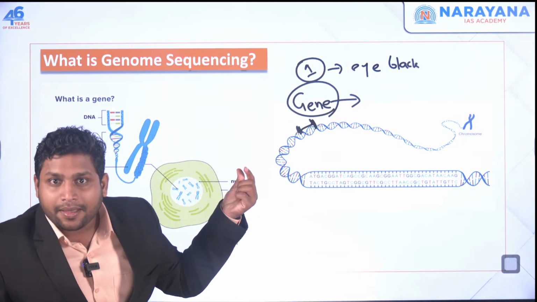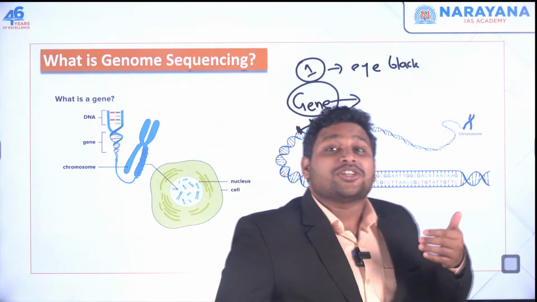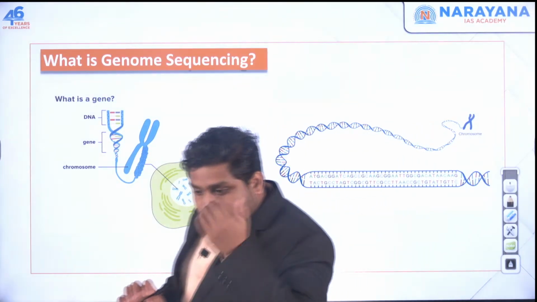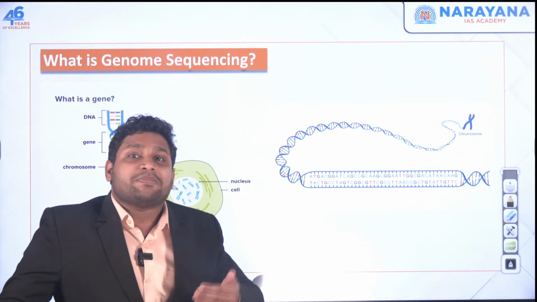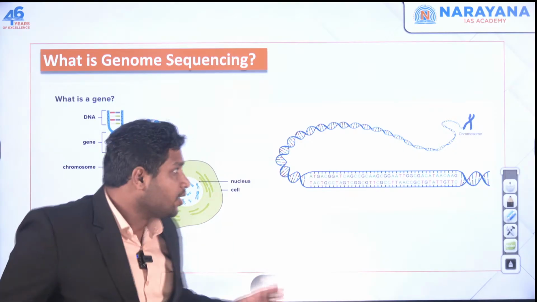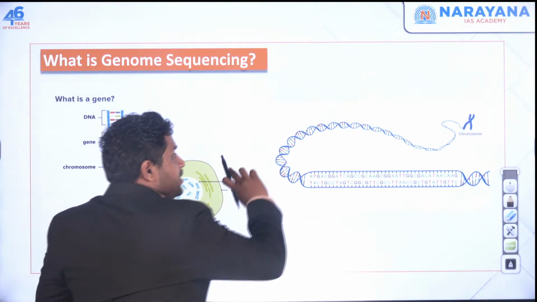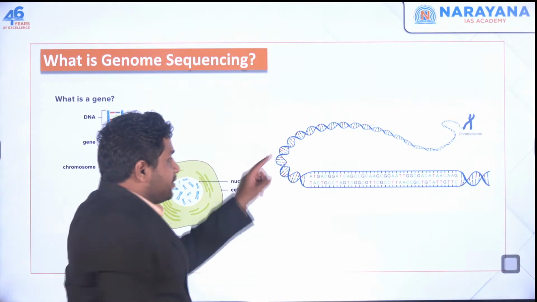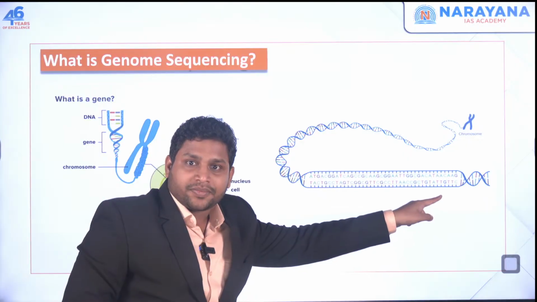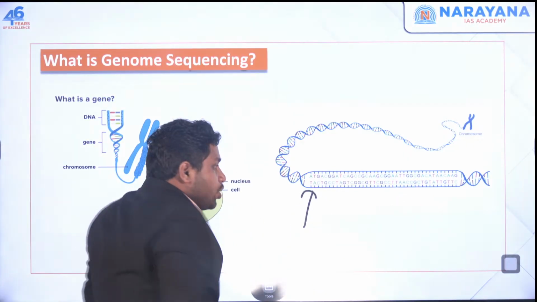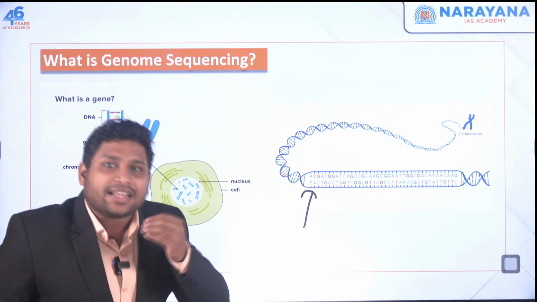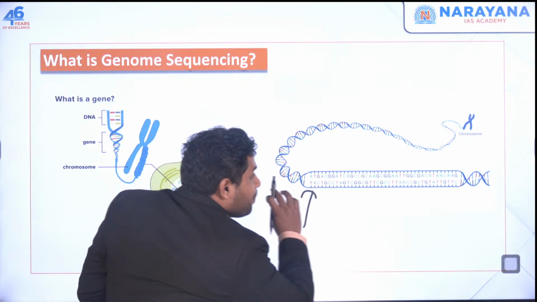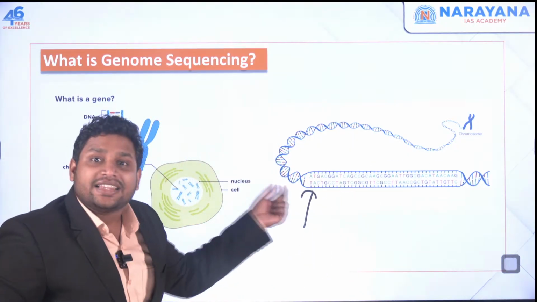Okay. Now comes the question, what is a genome? If you have understood DNA and gene, now you can understand what we mean by genome. Look at the DNA again. This is the entire structure of DNA. If I zoom in again, I'll see a pattern. You see, this is the zoomed version. In this zoomed version, you will see some chemicals called nucleotides, and there is a particular order of these nucleotides in this DNA.